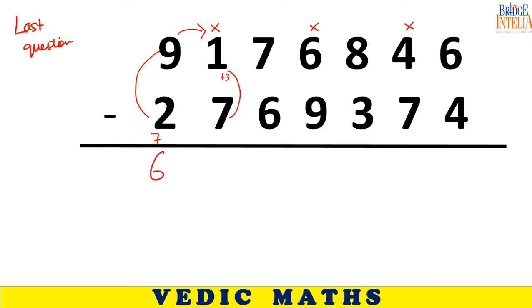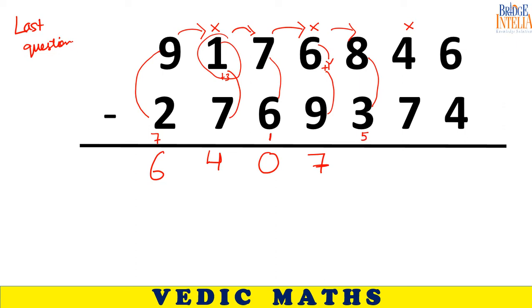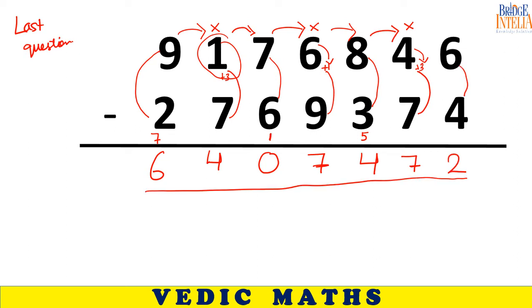Complement of 7 is 3, so 1 plus 3 is equal to 4, and nobody needs your support. 7 minus 6, answer is 1, but your neighbor needs support, so 1 becomes 0. Complement of 9 is 1, so 6 plus 1 is 7, nobody needs your support. 8 minus 3, answer is 5, but your neighbor needs support, so 5 becomes 4. Complement of 7 is 3, 4 plus 3 is 7. 6 minus 4 is 2. This is what you got. 6 4. Is this what you got?